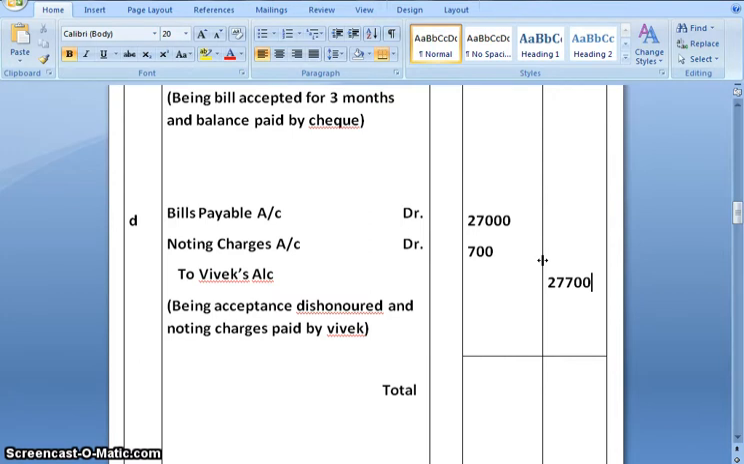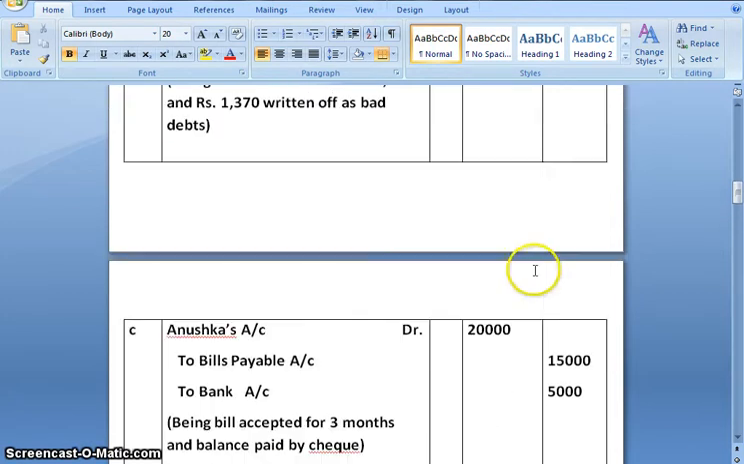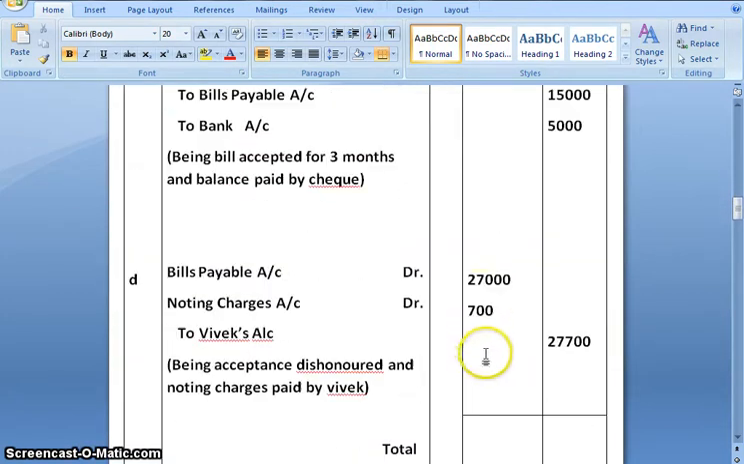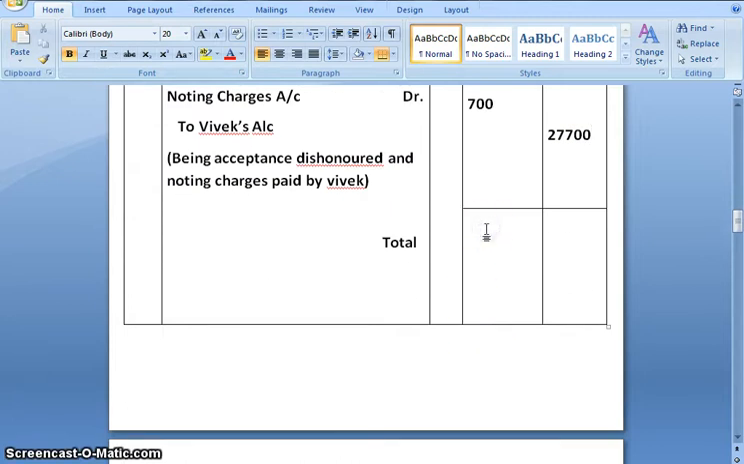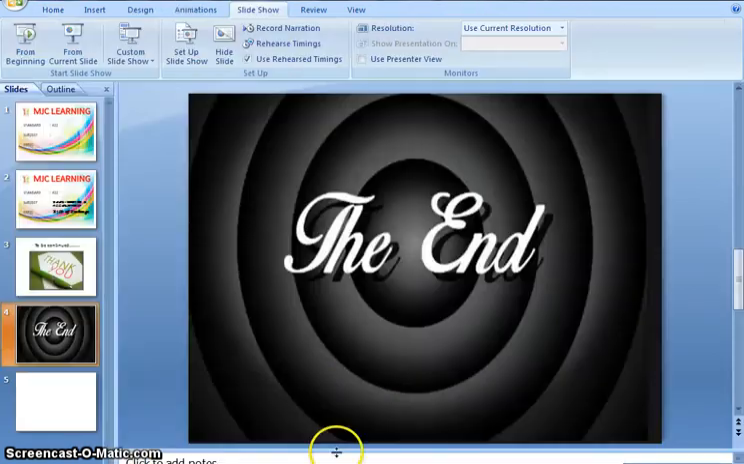I hope you all have understood this problem. On adding the total of journal, we get 1,09,100. With this, your chapter number 7, that is bills of exchange, gets over. Thank you so much.